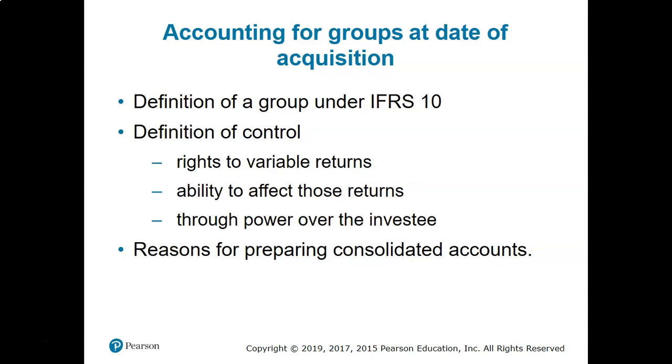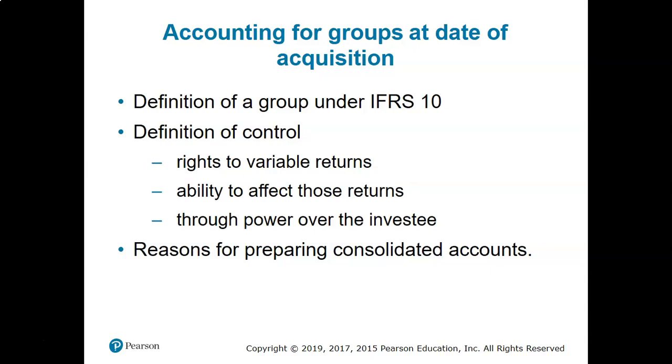So, what does group actually mean? The definition of control determines the ownership of the parent company over the subsidiaries. So what does control mean? How a parent company can have control over subsidiaries can be based on the right to variable returns.